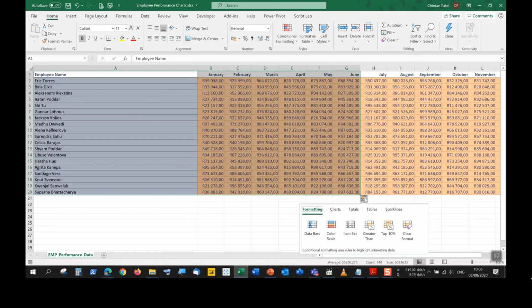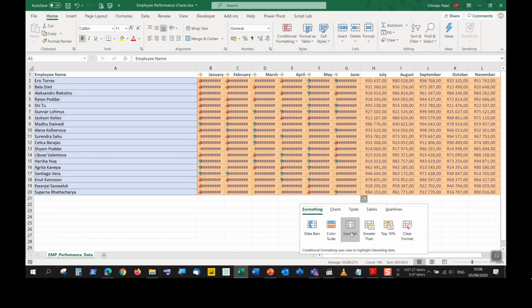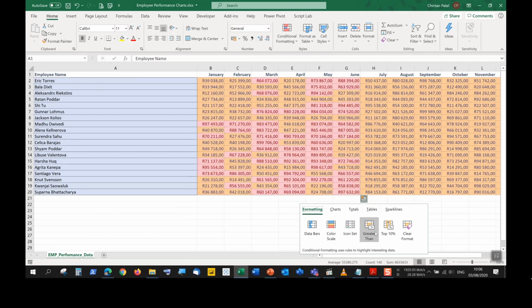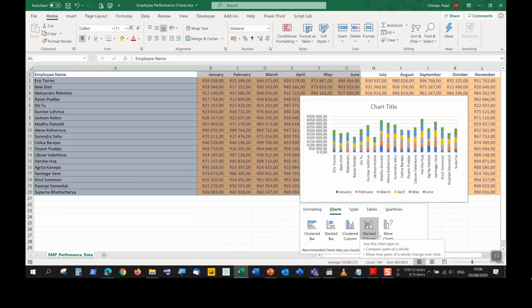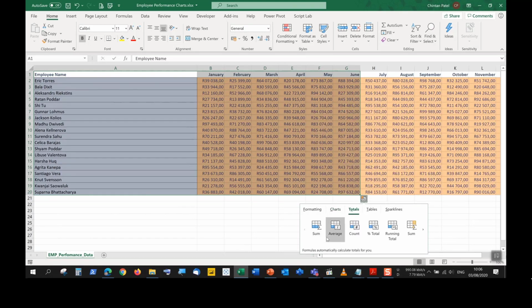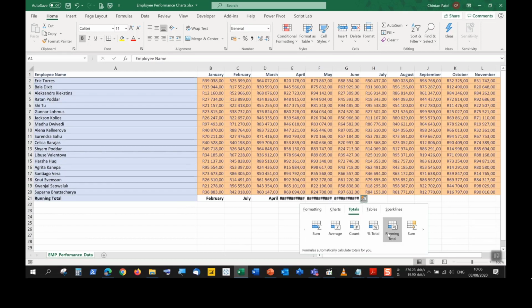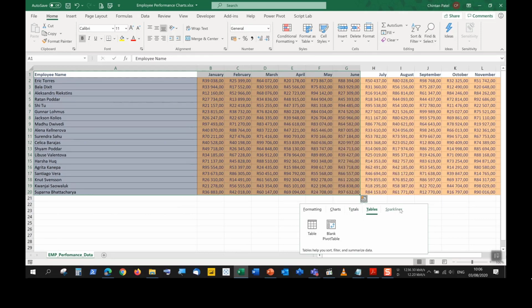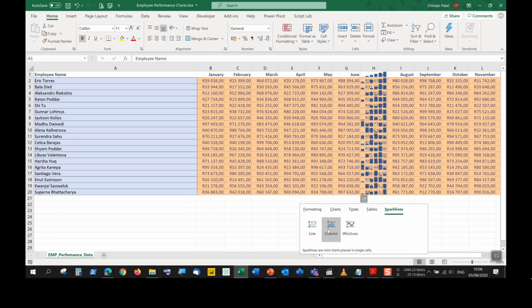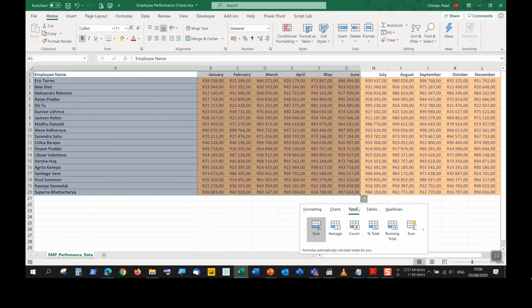So if I choose Quick Analysis, it brings up this pop-up, which is Excel's recommendations on the data that you have selected. So Excel's recommending to me data bars that you could use, color scales, icon sets. Do you want to do greater than calculations, top 10%? We can even choose charts from here. It recommends for me the best charts available. If I want to do totals using table functionality, it does that. It will show me a possible table I can include here, or even spark lines available if you wanted to insert these inside. So this is a great way, very quick way to get certain recommendations implemented.